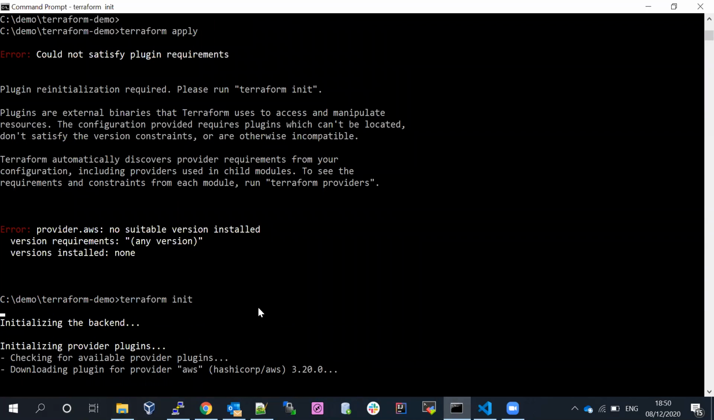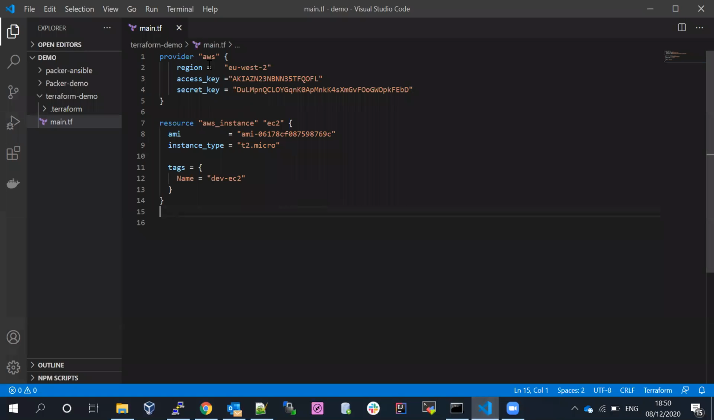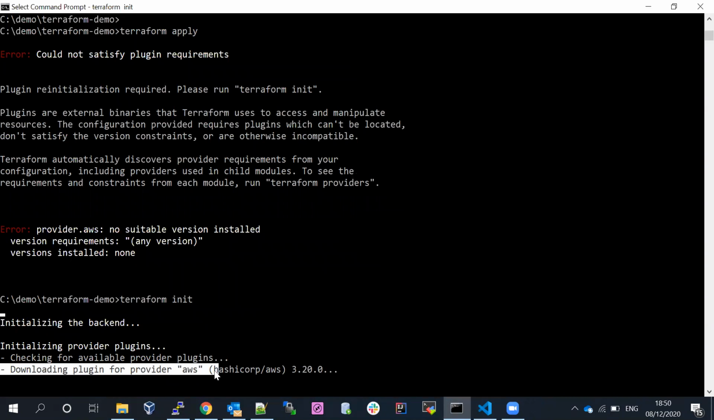If you run terraform init, it's downloading the required plugins based on the provider, checking for the availability of provider plugins. First, it checks which provider is available in the .tf file. We have already placed AWS, so it's downloading the required plugins for the AWS provider.